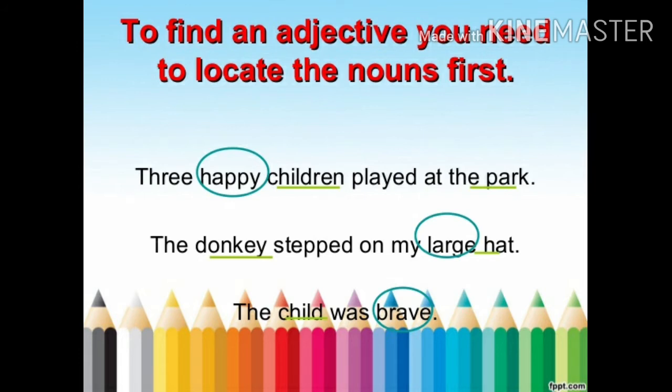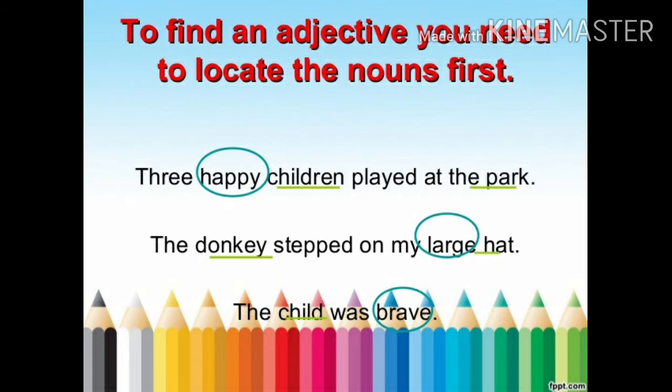For example, three happy children played at the park. So here children and park are nouns. Happy here is the adjective. Now next one. The donkey stepped out on my large hat.